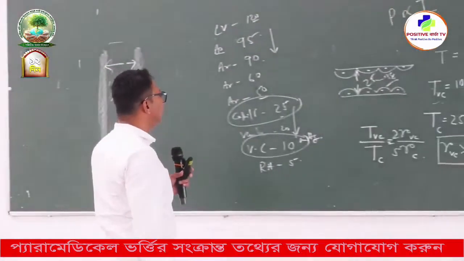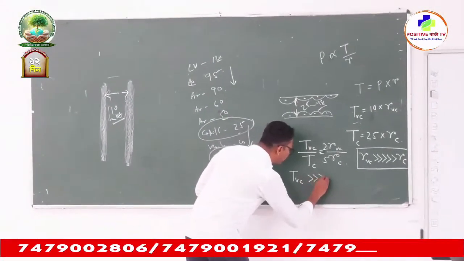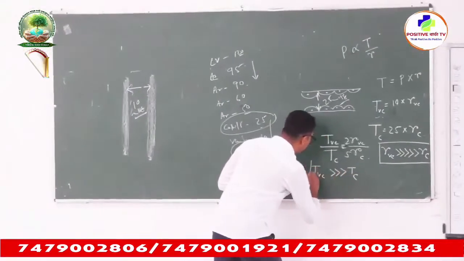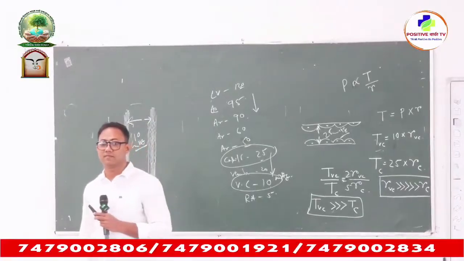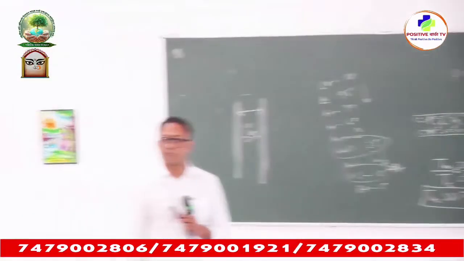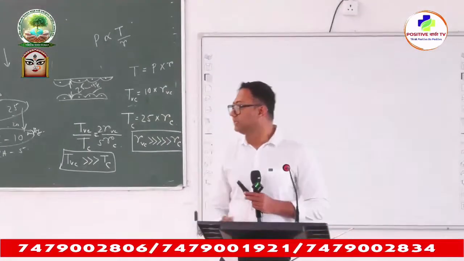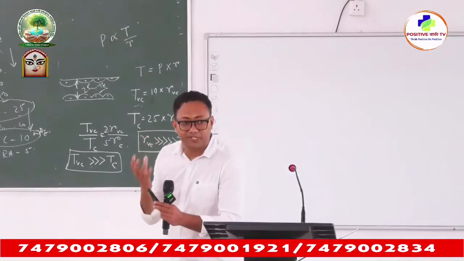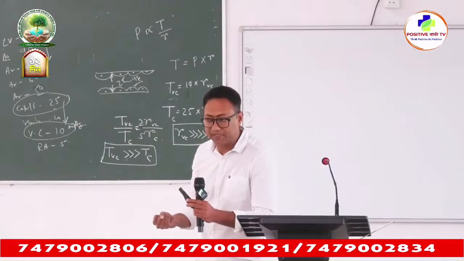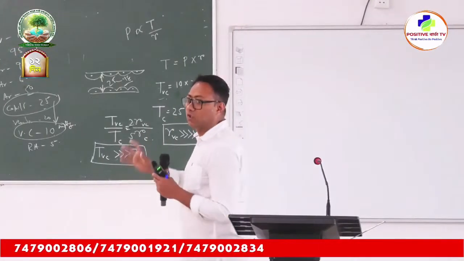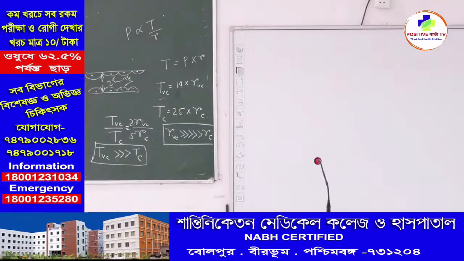This is why tension in vena cava is also much higher than tension of the capillary. Clear? Okay. Now, the thing is, even if the pressure inside vena cava is much lower than the pressure within the capillary, wall tension of vena cava is much higher than the capillary.